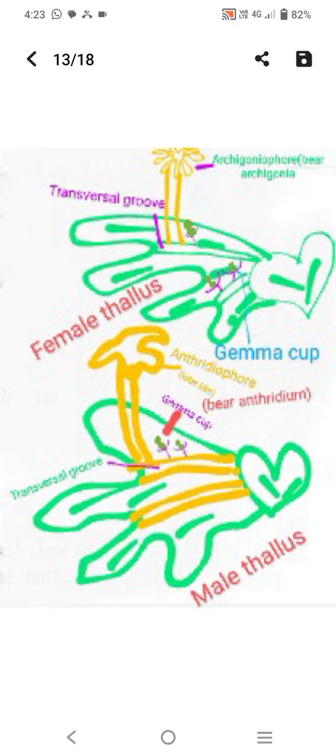This is the transversal groove. This is the gemma cup. What is the gemma cup? This is the gemma cup. Okay, also see this. And what is antheridiophore? It bears antheridium. And what is archegoniophore? It bears archegonium.